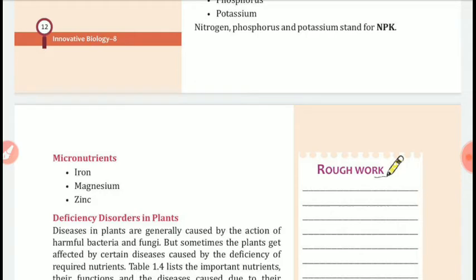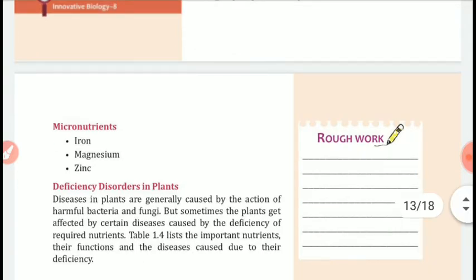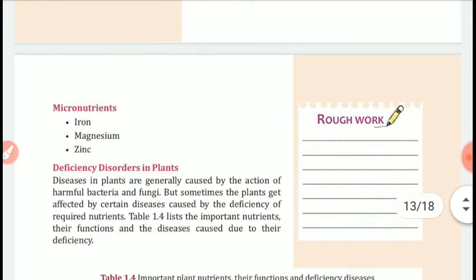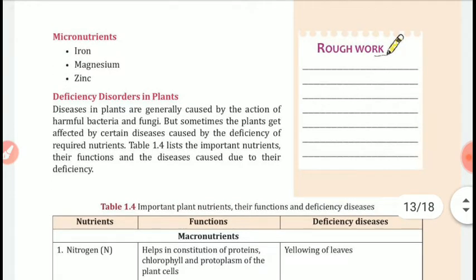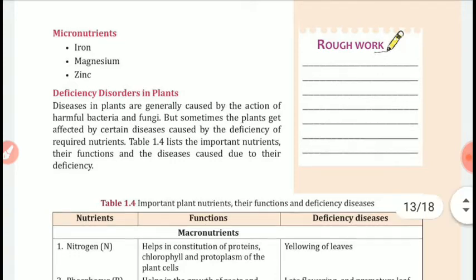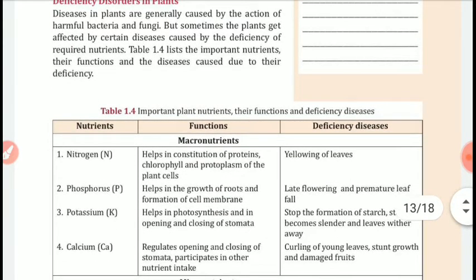Deficiency disorder in plants. Diseases in plants are generally caused by the action of harmful bacteria and fungi. But sometimes the plant gets affected by certain diseases caused by the deficiency of required nutrients. Let's see in the table the nutrients, what are their functions and what would be the deficiency disease.